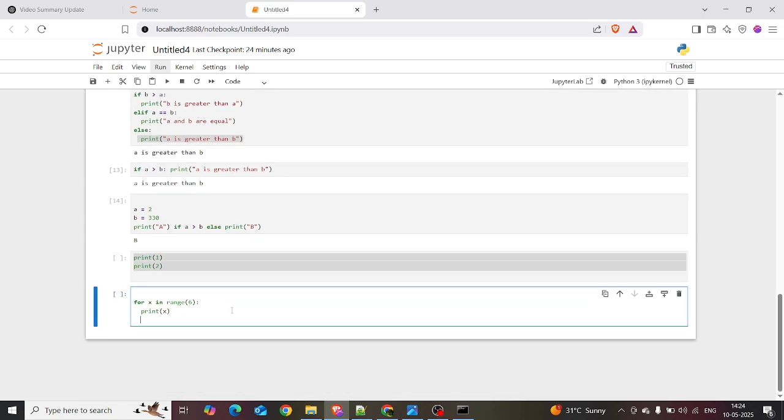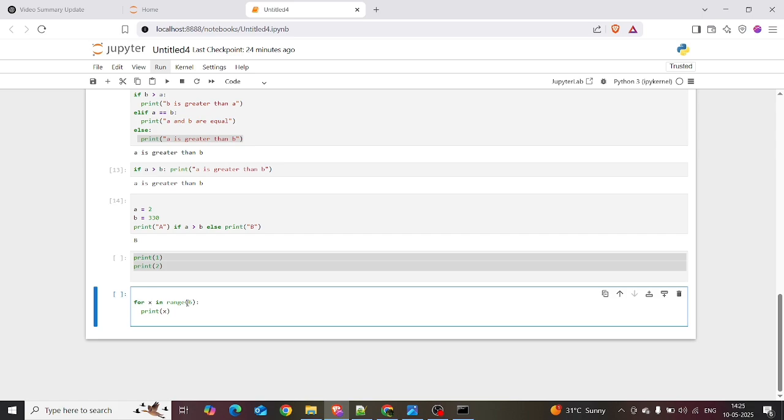Okay, fine. Write: for x in range of 6, print x. See how to create the for loop. That is the syntax. We use the keyword for. You declare a pointer, which comes in data structures, and we will discuss that in later videos. We create a pointer x, which is a variable, and in the range of 6, until 6 we want to print.